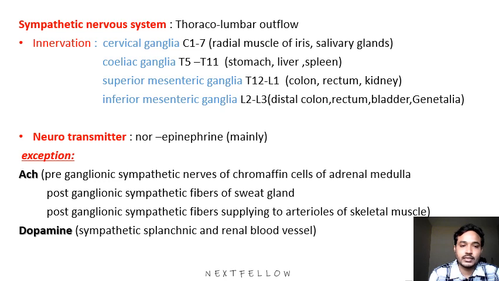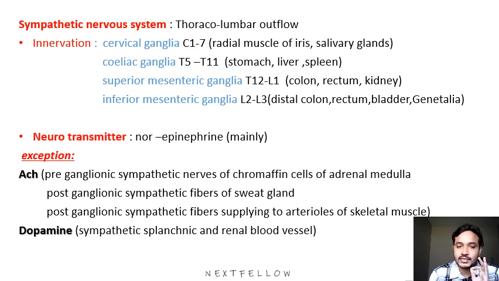The first exception is preganglionic sympathetic nerves supplying the chromaffin cells of the adrenal medulla. Here mainly you have to remember preganglionic. It should be preganglionic, and that nerve supply should be to the chromaffin cells of the adrenal medulla. Second is postganglionic sympathetic fibers of the sweat gland. The third one is postganglionic sympathetic fibers that supply the arterioles of skeletal muscle. So these exceptions have to be remembered.